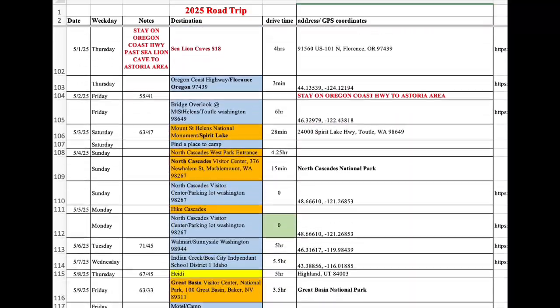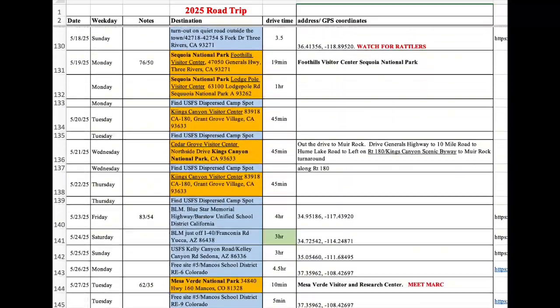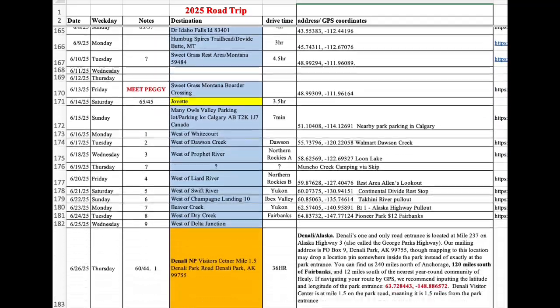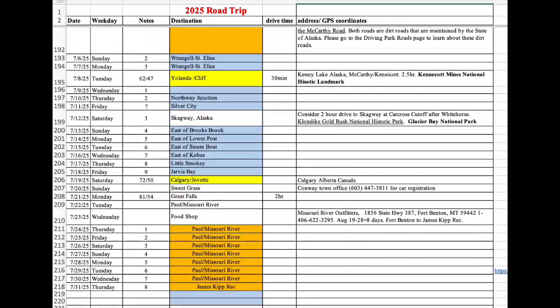I don't keep to the spreadsheet exactly. Things come up. Sometimes I get sick, sometimes I spend less time at a place that I want to stay, and sometimes I spend more time.